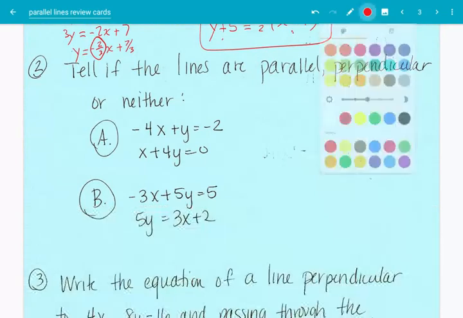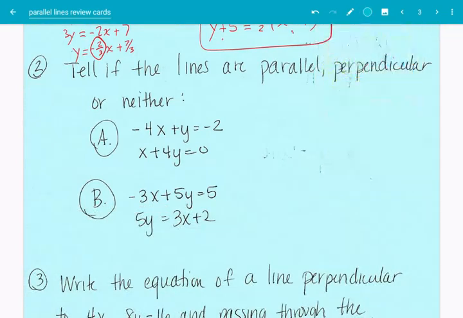Tell if the lines are parallel, perpendicular, or neither. Well, here's one line, here's another. You can either plug this into Desmos and look, or you can use the graphing calculator and look, or you can find the slope again. Remember, the slope is equal to minus a over b. So that is 4 over 1. So this slope is a positive 4. And this is going to be a over b, which is 1 over 4. That's minus 1 over 4.